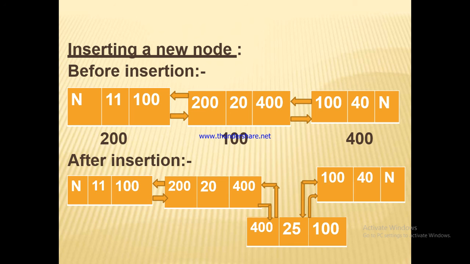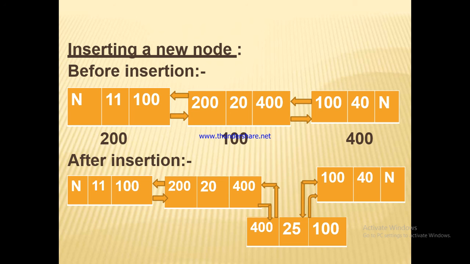Inserting a new node. So how to insert a new node in doubly linked list? So in the first node we have address of previous node null, data item is 11 and address of the next node is 100. In the second node the previous address is 200. This is the address of first node, 20 is the data item and 400 is the address of the next node. Okay. In the third node we have the address of previous node, means node 2, that is 100, and data item is 40 and the address of next node is null. So after that we don't have any nodes.